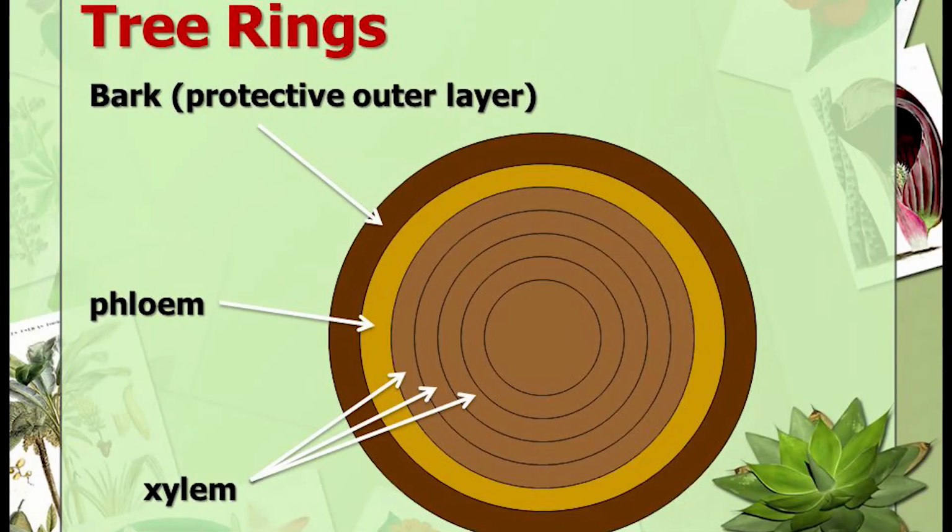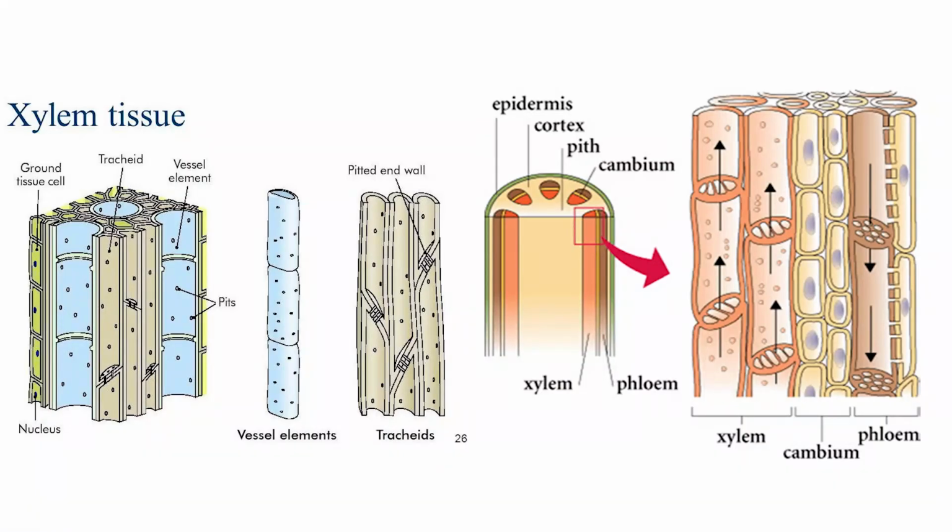Older xylem tissue forms the wood and does not participate in transport. We can determine the age of a tree by counting its annual rings, which actually are the xylem rings, as you can see in the picture. The xylem tissue consists of tracheids and vessels, also called tracheary elements, xylem parenchyma and xylem fibers respectively. So these xylem tissues are made up of more than one cell type. Let us see one by one what these cells do for xylem.